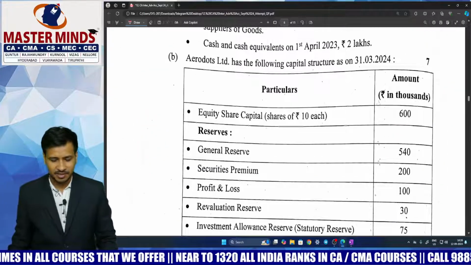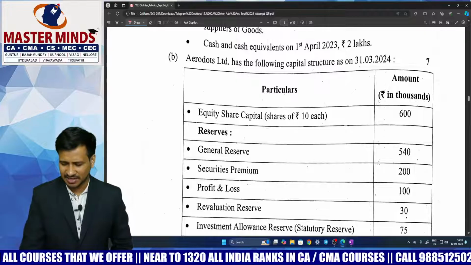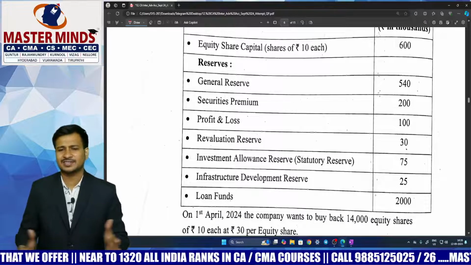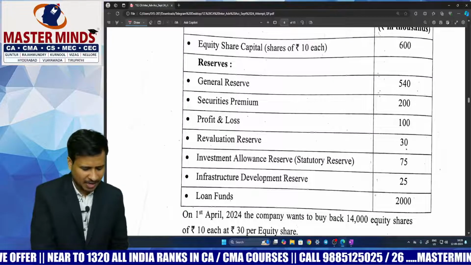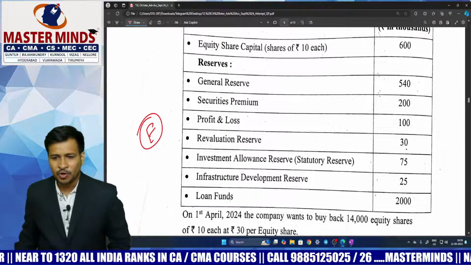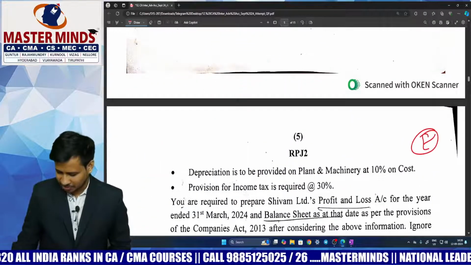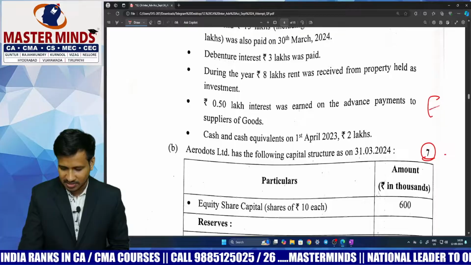Question number 3b is again a buyback question, again for 7 marks. Even the institute material has a similar kind of question, just again a copy paste question with a number change, and even this question is easy. Overall impression for question number 2 is easy, and overall impression for question number 3 is also easy.